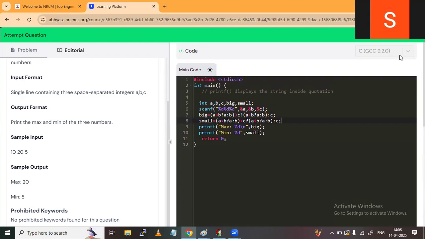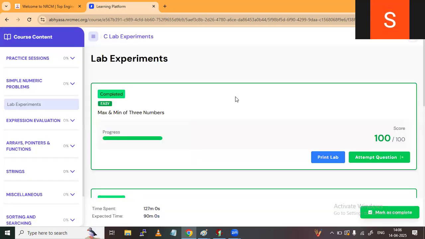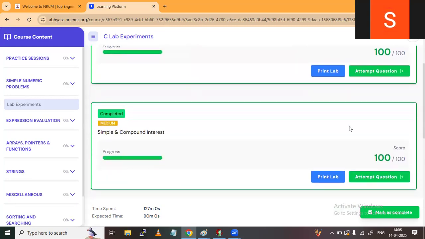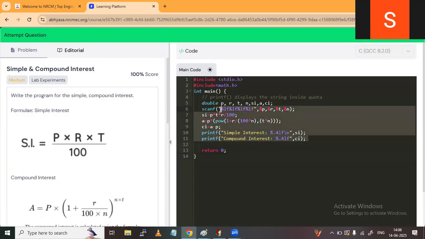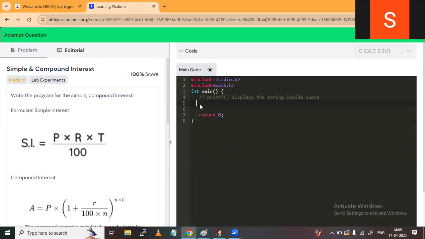Okay, now after this I'll go for the second one. The second one is what? Simple and compound interest, right? You click on that, attempt question. Already solved. Here, delete. So here, first observe the question. In the other platform, this question is not so simple.